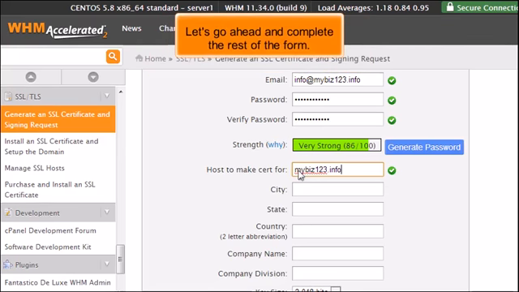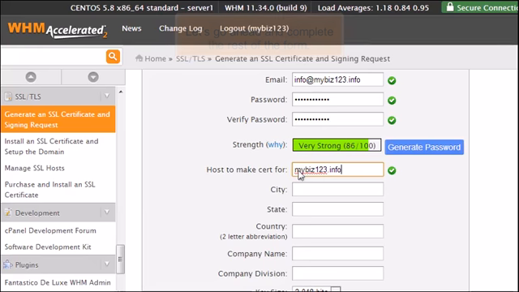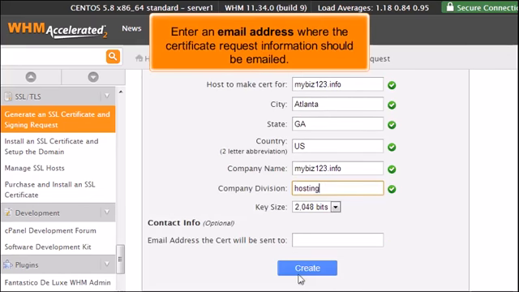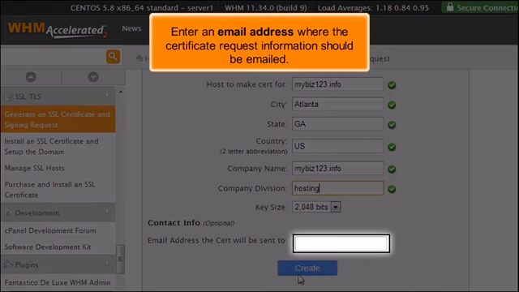Let's go ahead and complete the rest of the form. Enter an email address where the certificate request information should be emailed.